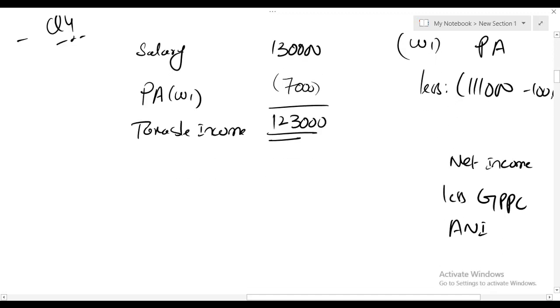Now we need to calculate tax as well. Since she has contributed gross PPC, her basic rate band limit will not be 37,500. Her basic band limit will increase with the gross PPC amount.